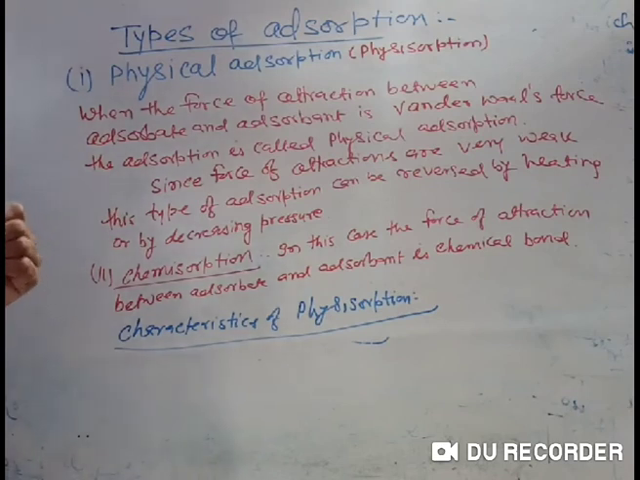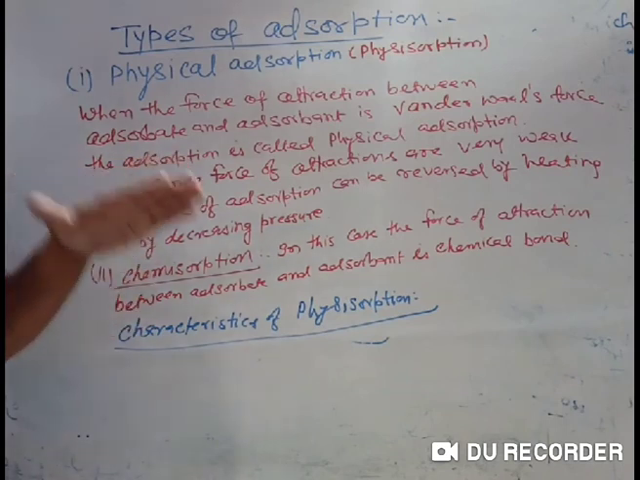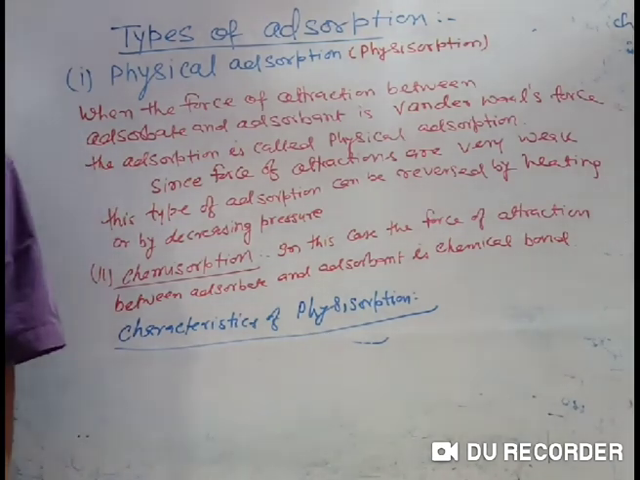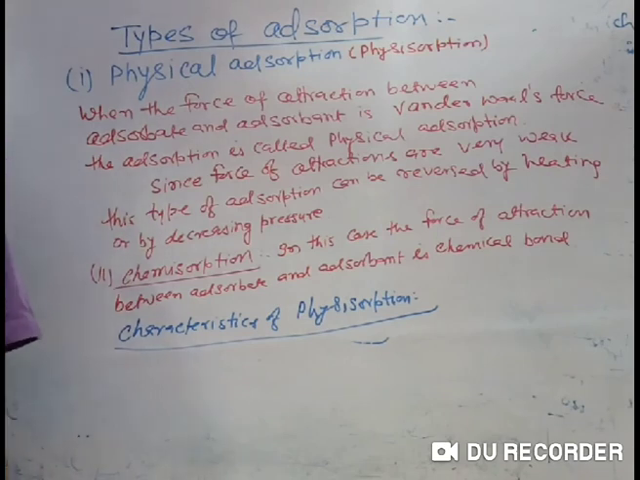One more example: at 83 Kelvin temperature, nitrogen gas is physically adsorbed on the surface of iron, and nitrogen will remain in the form of N2. But if the temperature is raised to very high, 773 Kelvin or more, then the nitrogen is chemically adsorbed on the surface of iron, and the surface gets converted into iron nitride. Nitrogen gets converted into nitride.